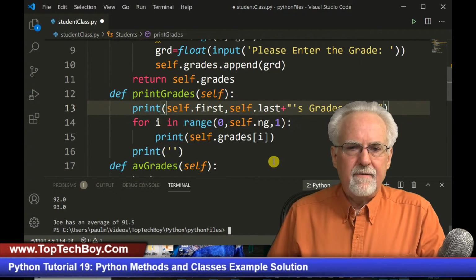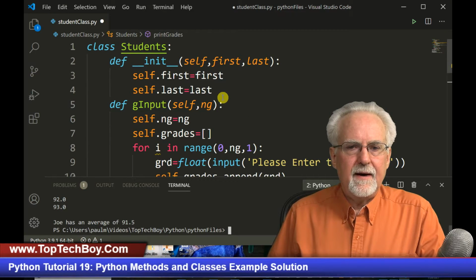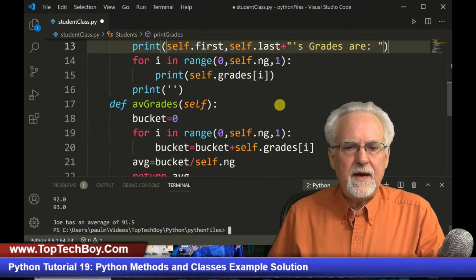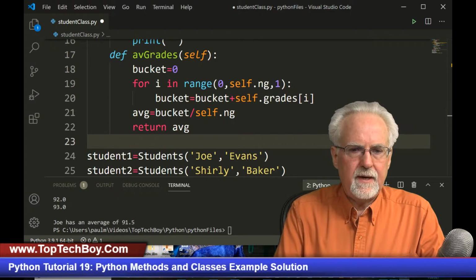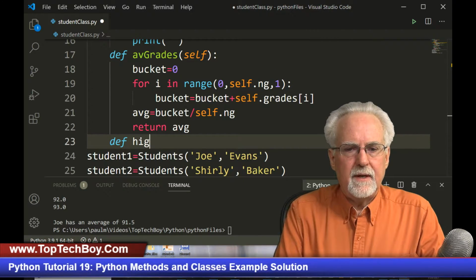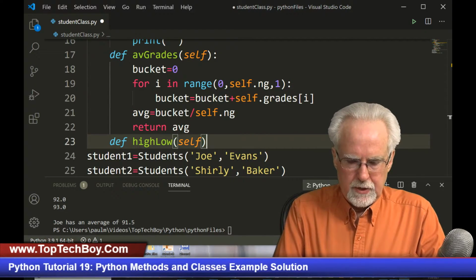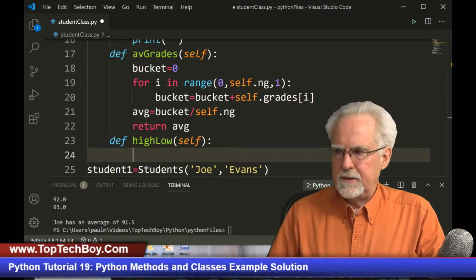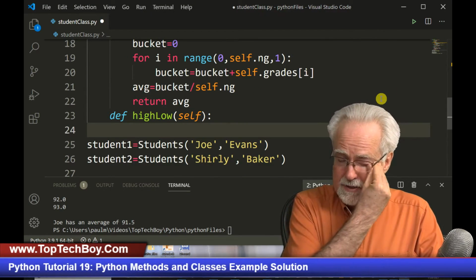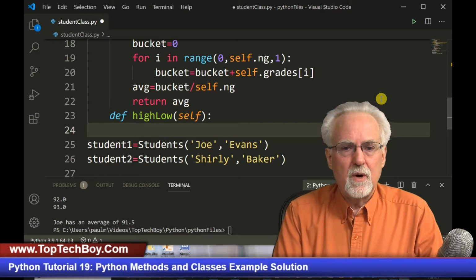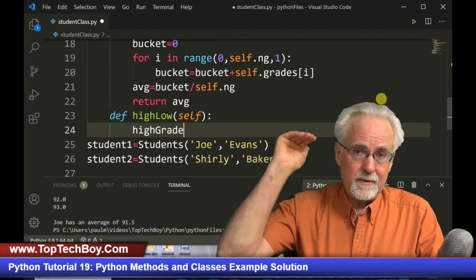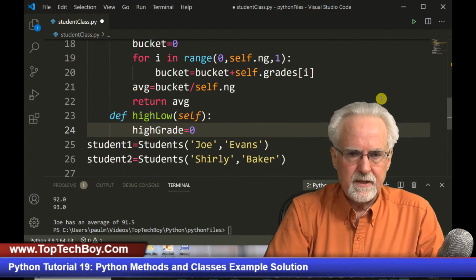All right, so we have input, we have print grades, we have average grades, and now what we want to do is find the high-low grade, okay? So I'm going to define, and I'm going to call it high-low, and then we've got to pass it self, so it knows who it is, all right? And our friend Mr. Colon, and then we're going to come down here, and now we need to step through. So we need to set up a high grade and low grade just to get the ball rolling. The high grade needs to be a very low grade so that you actually will find the high grade. So the high grade needs to be initialized to 0.